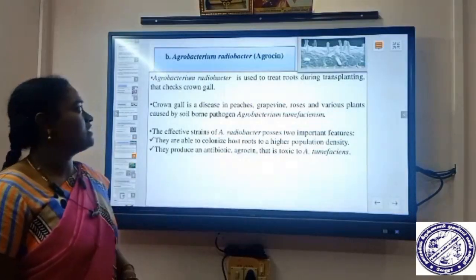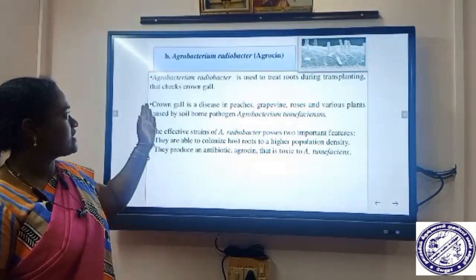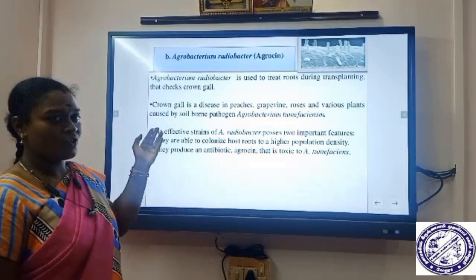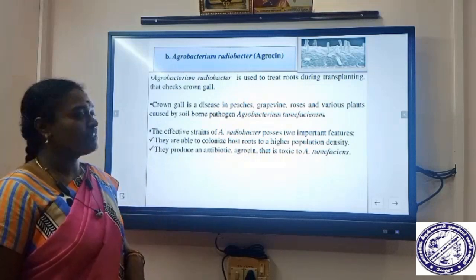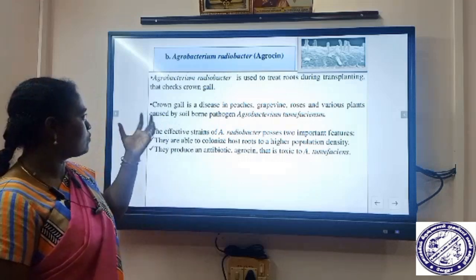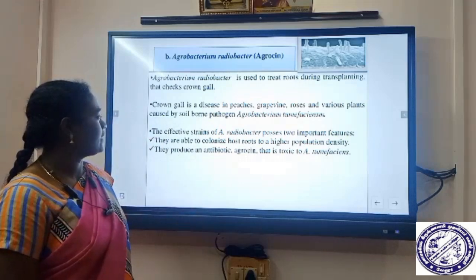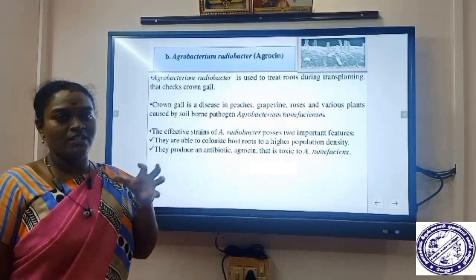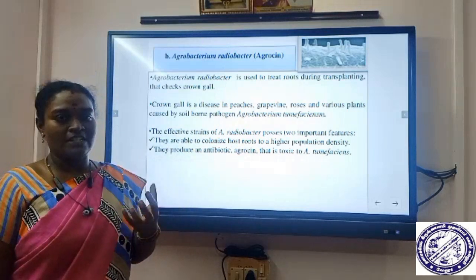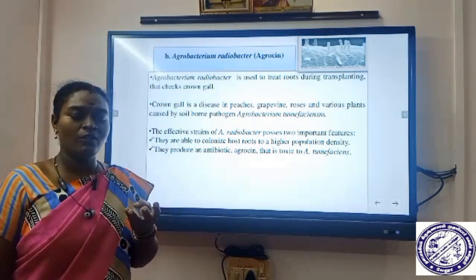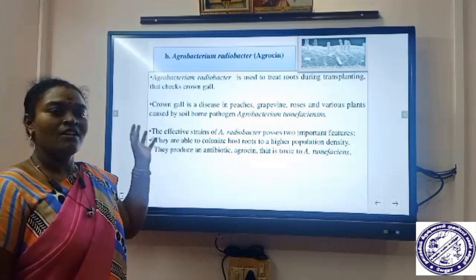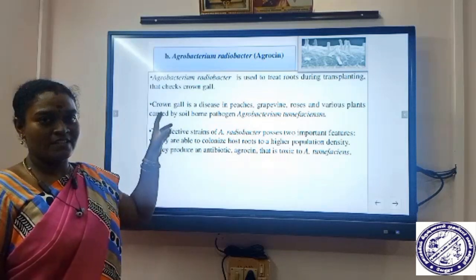So the next example is Agrobacterium radiobacter, which secretes an antibiotic called agrocin. Okay, so this is also a bacterium. It is used to treat roots during transplanting to check crown gall. During transplantation, the roots can be treated with this Agrobacterium radiobacter. It controls the crown gall disease. Crown gall disease is nothing but the abnormal growth of the plant. The abnormal growth of leaves, twigs, and shoots all comes under crown gall.